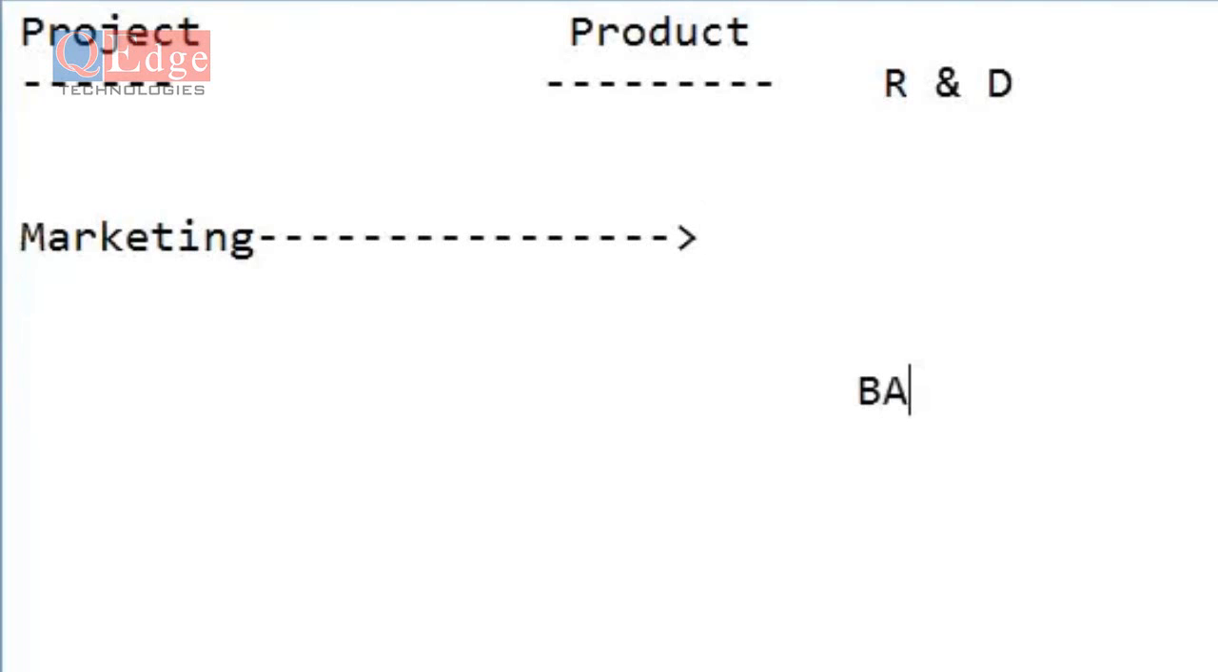The BA is going to visit the client place on that appointment date and time, and is going to give a demonstration about the company first. What are the achievements of the company? How many applications have they done? What is their capability? These are all the things they present in front of the customer or client. Then, after the demonstration, the client gives the requirements to the BA.